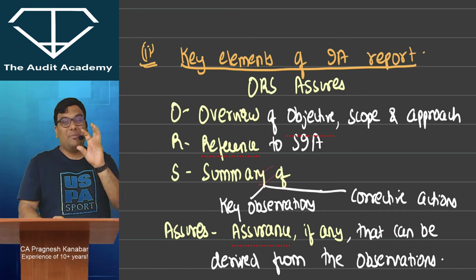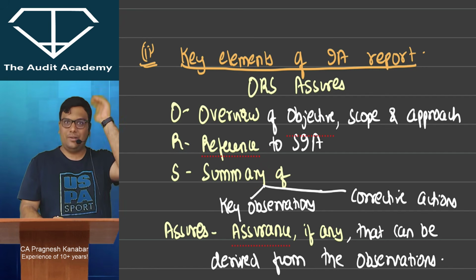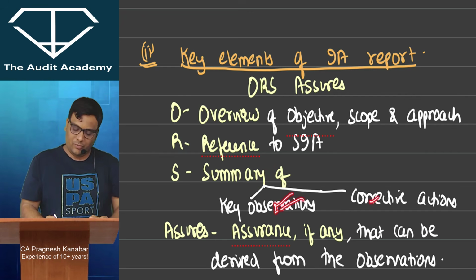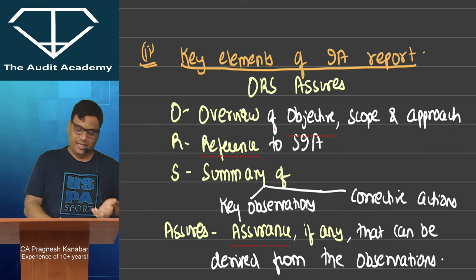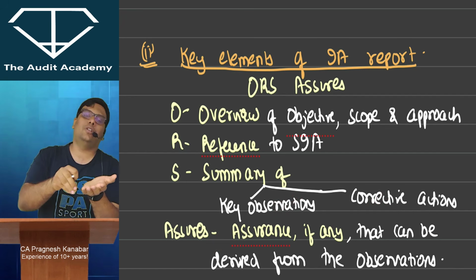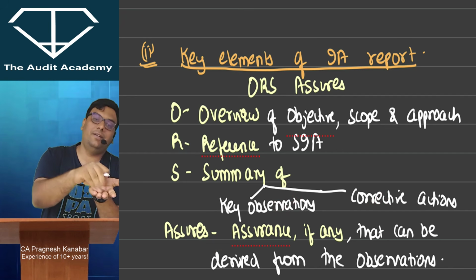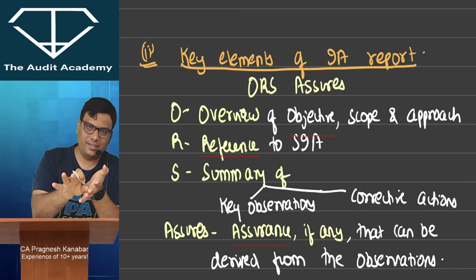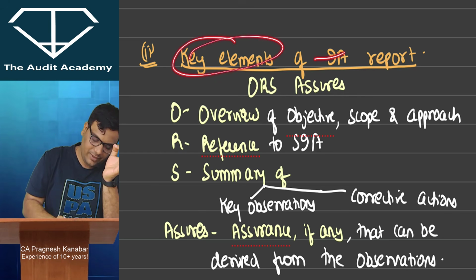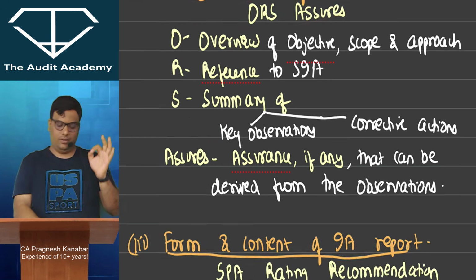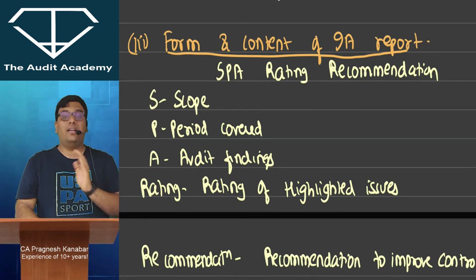Then there will be a summary, because the executives would want to see the summary of key observations and corrective actions. Then assurance, whatever assurance, reasonable assurance or limited assurance, whatever is the level of assurance that we will write. So I repeat, if you get a question on key elements of report, ORS assurance. Okay. Form and content of internal audit report.